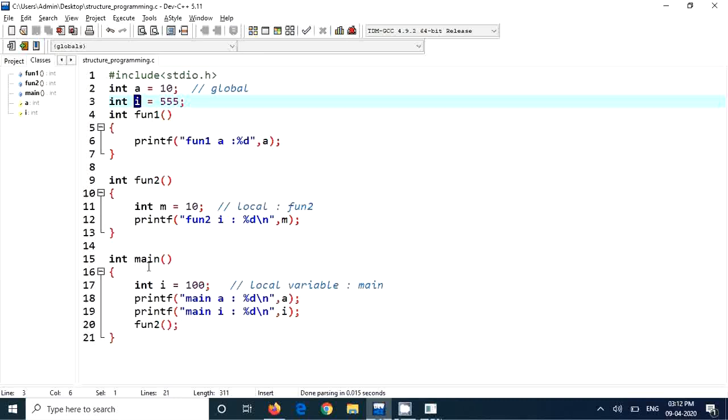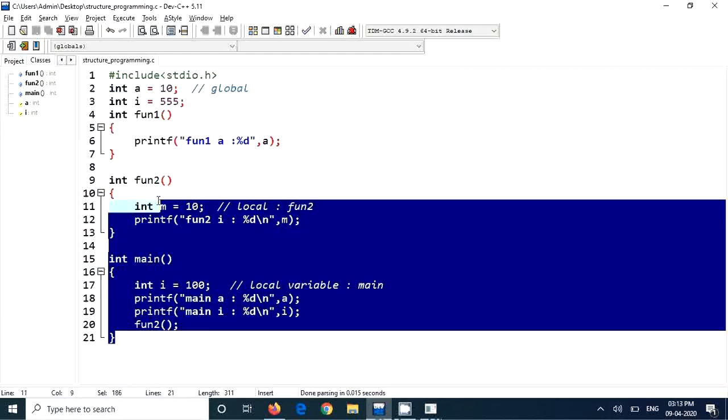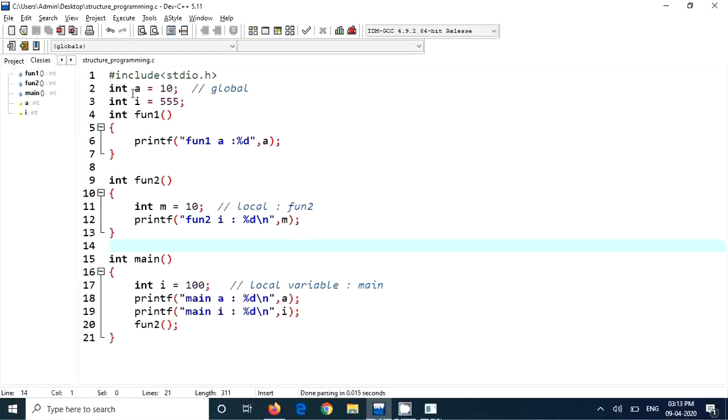So, for example, this main is there. Main is having int I. This is a local, and when the main started to run, it will allocate this 4 bytes of memory in the stack area. And when the program starts, A and I will be allocated with 4 bytes each, as the program starts itself.